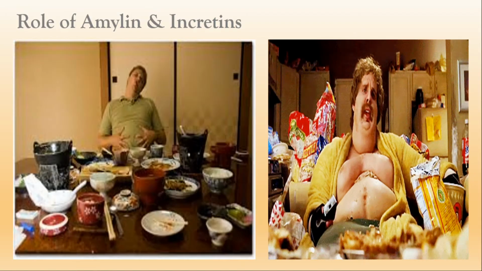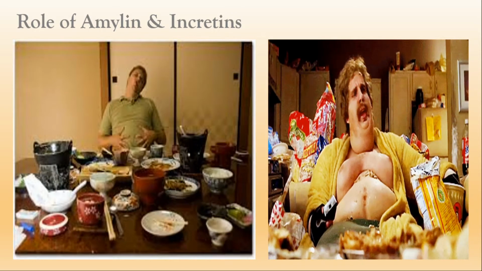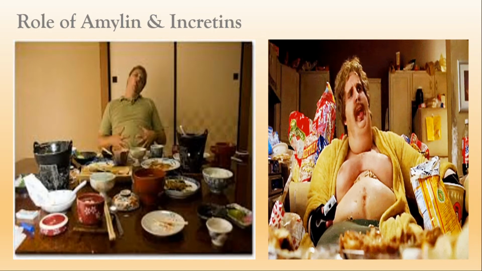And next, the role of amylin and incretin. This is very important. If you are taking food, you cannot take as much as you can throughout; you can take only a limited amount. So who regulates the intake of food? The hormone called amylin, which is secreted along with insulin from the beta cells of the pancreas. So beta cells, along with insulin, produce amylin.